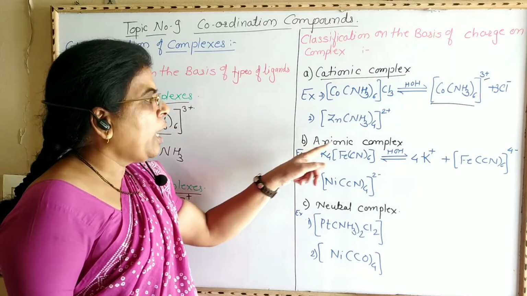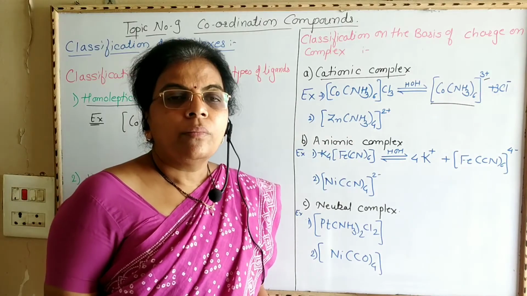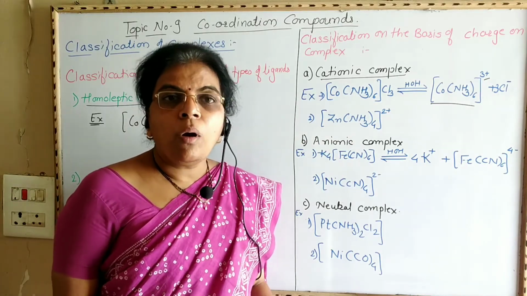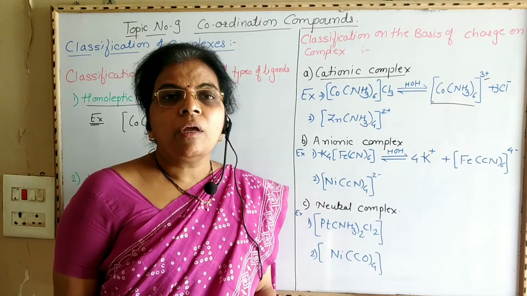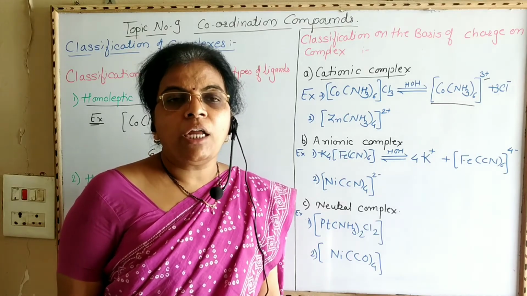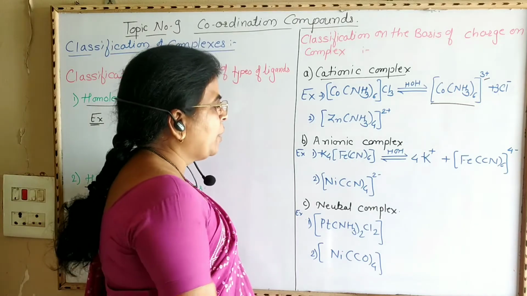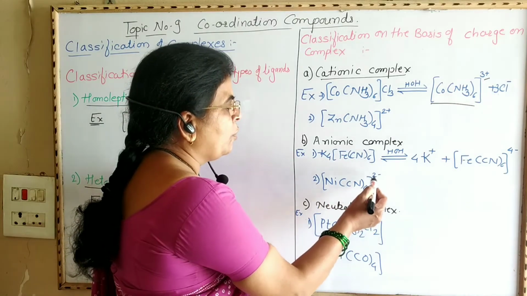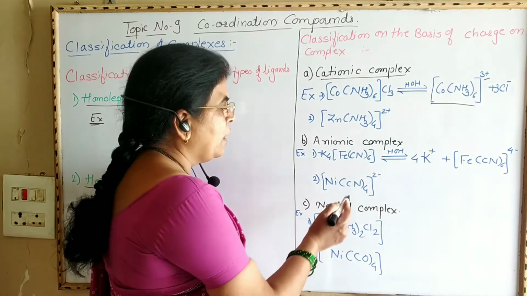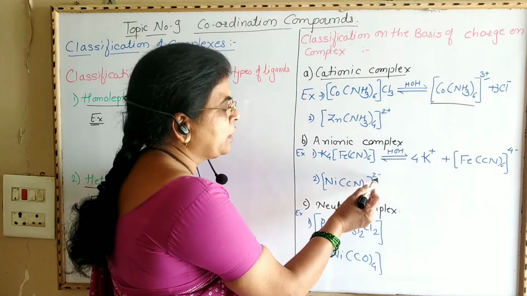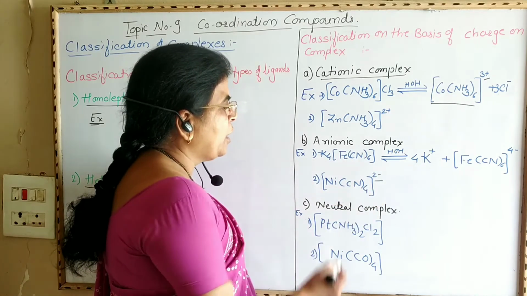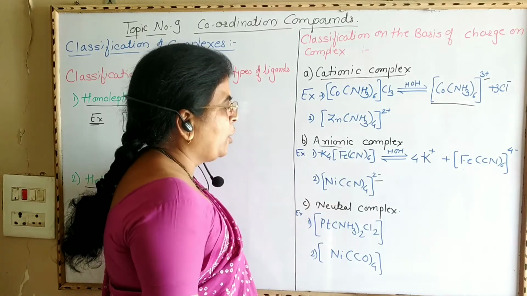Now we are going to see anionic complex. If the coordination compound or coordination sphere possesses negative charge, then it is called an anionic complex. For example, [Ni(CN)4]2-. This is a complex ion which possesses 2- charge and therefore it is an example of anionic complex.